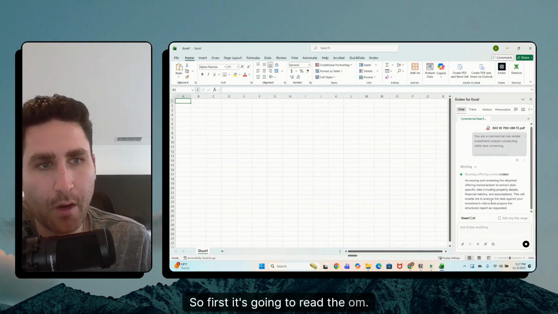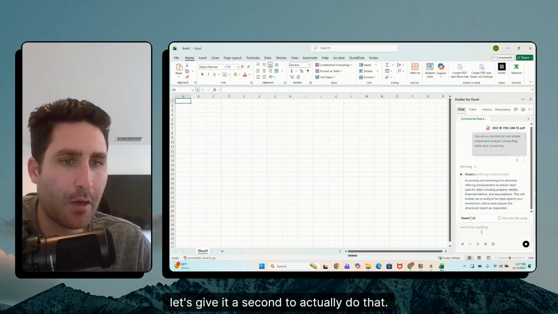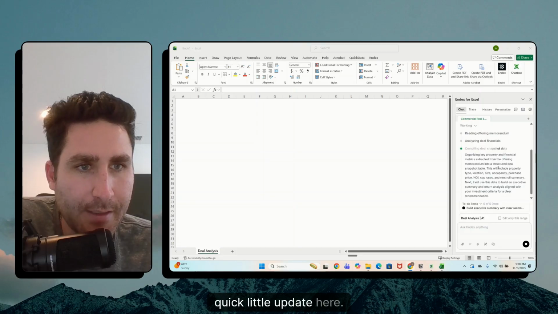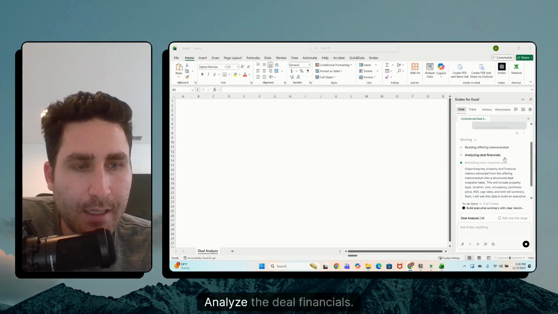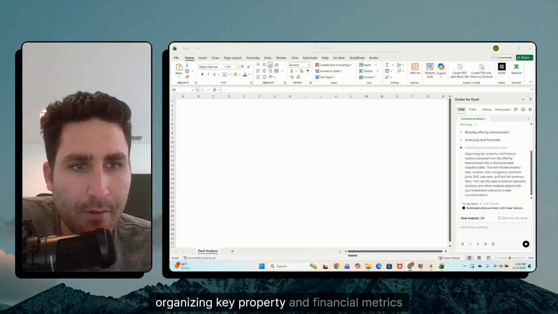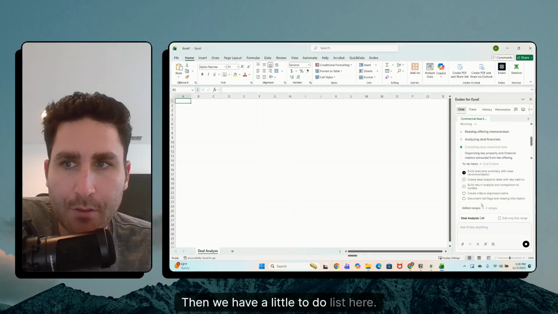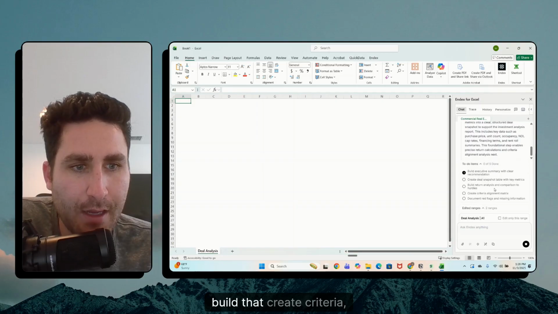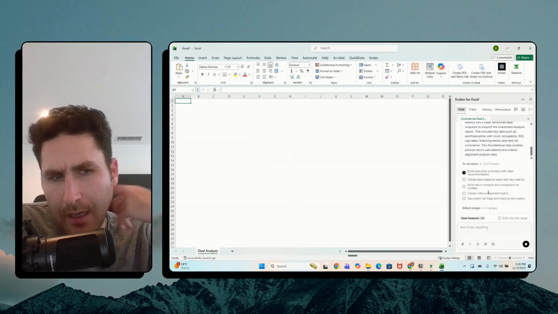So first it's going to read the OM. Let's give it a second to actually do that. We'll come back in just a moment. Okay, quick little update here. It read the OM and analyzed the deal financials. Now it's organizing key property and financial metrics from the OM into a structured deal snapshot table. And then we have a little to-do list here. So we're going to build that, create criteria, document red flags, and missing info.